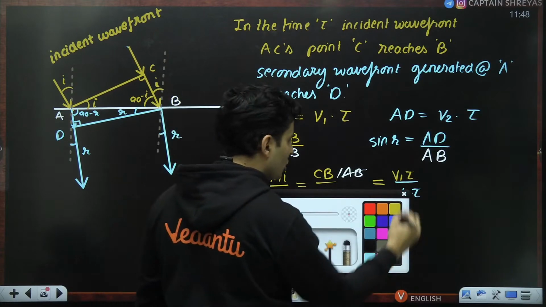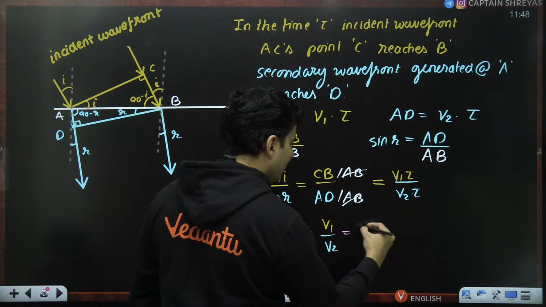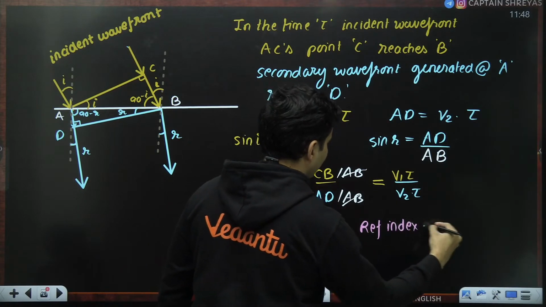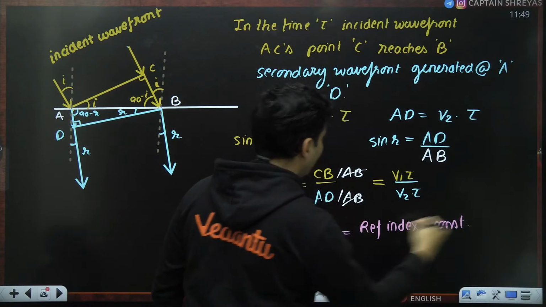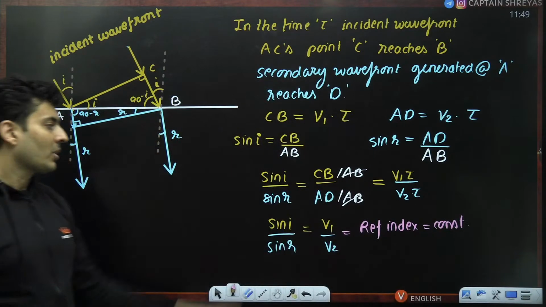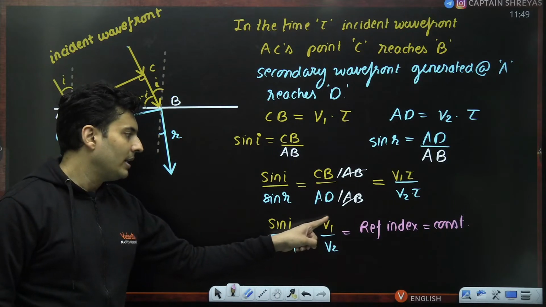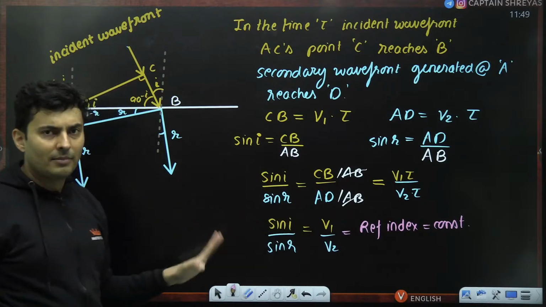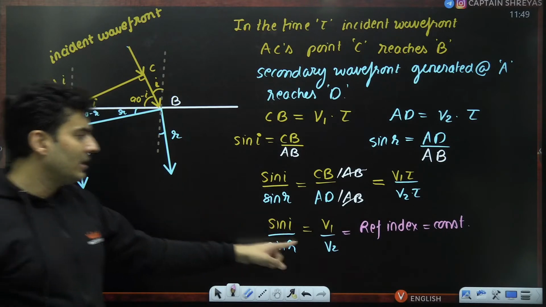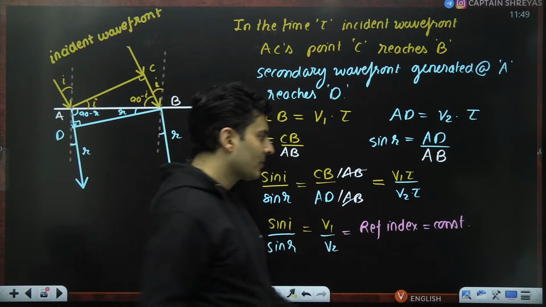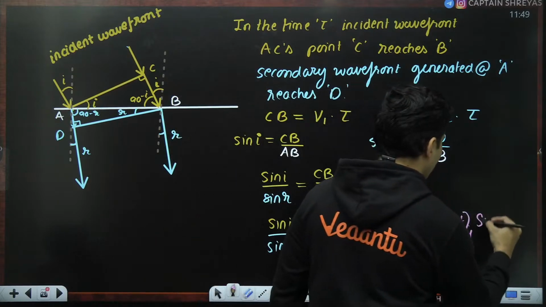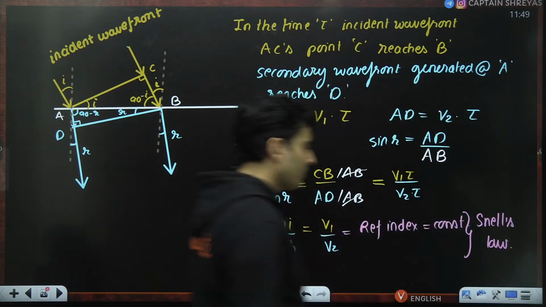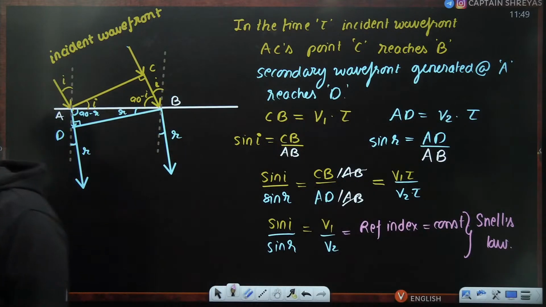This particular ratio is nothing but a constant. This is called the refractive index, and this will be a constant because the speed of light is the same in a particular medium. If you take a medium, V1 will always be the same. If you take some other medium, V2 will always remain the same. So this ratio is constant. That is called refractive index, and this is nothing but your Snell's law. So that is how Snell's law can be proven.